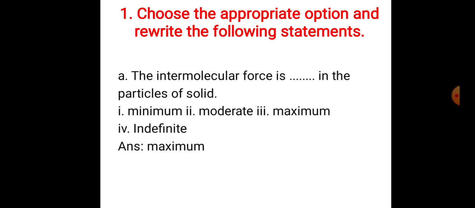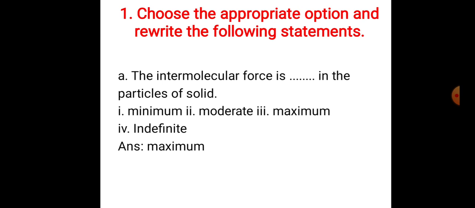Hello everyone, let us start discussion of exercise based on lesson number 6, composition of matter. Question number 1, choose the appropriate option and rewrite the following statements. The intermolecular force is dash in the particles of solid. Options are there: minimum, moderate, maximum, indefinite.